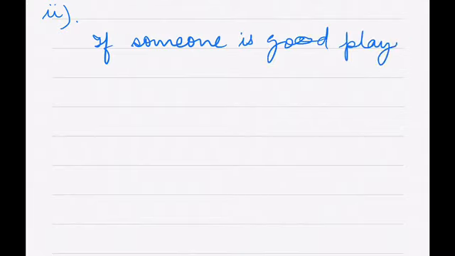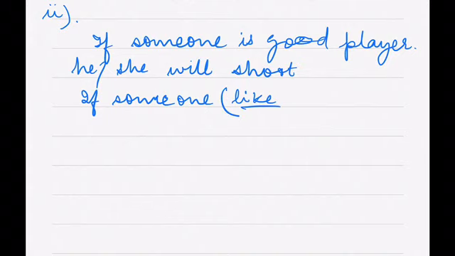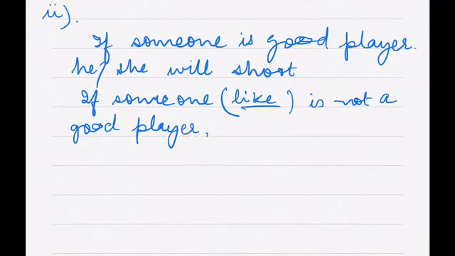If someone is a good player, he or she will shoot, and if someone like me is not a good player, then he or she will miss.